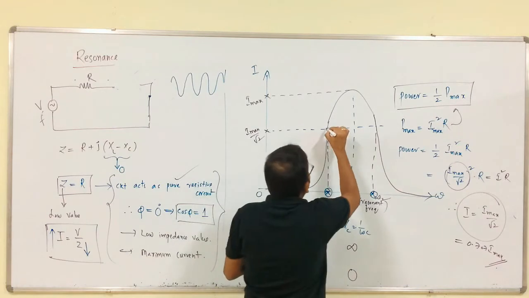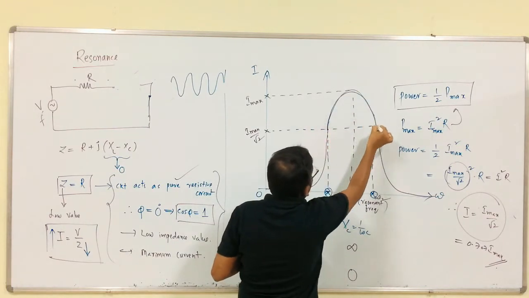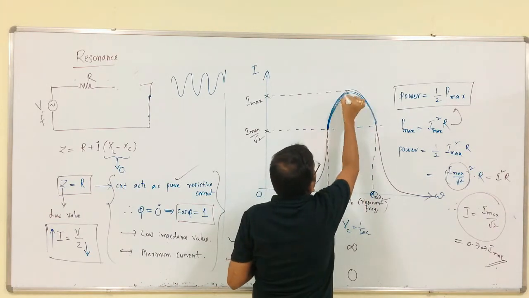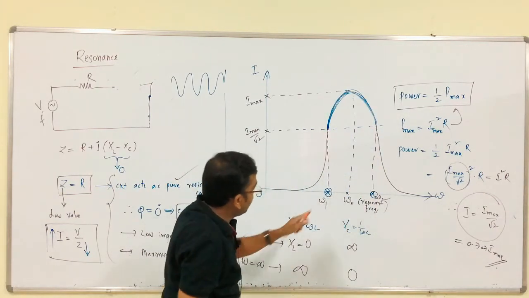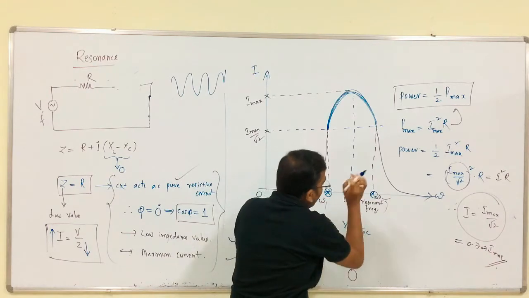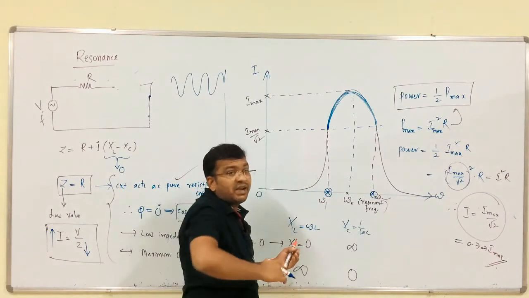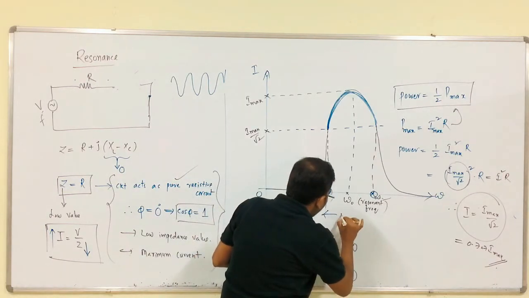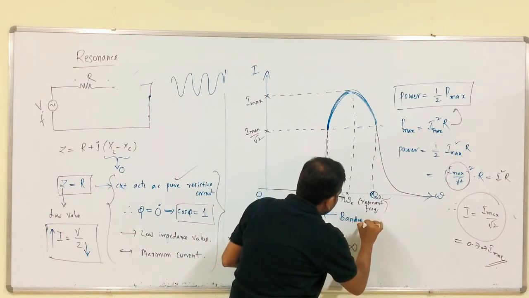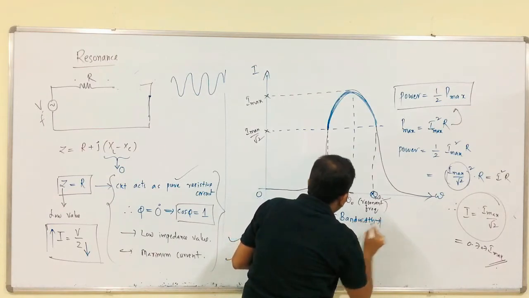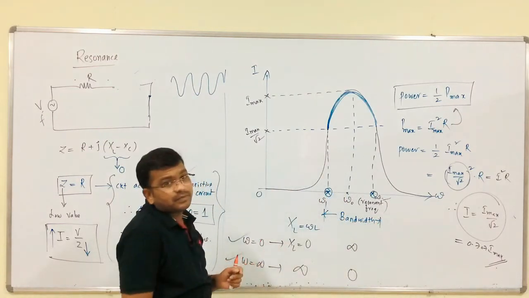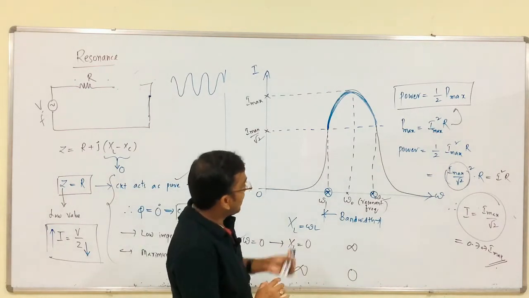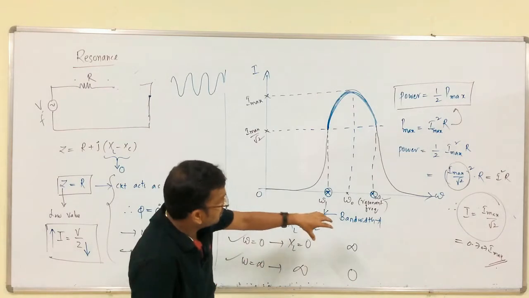So, from here to here, in between the range from omega 1 to omega 2, we have the satisfactory operation of the circuit. So, this is nothing but bandwidth. Like this we have to get the range of bandwidth.